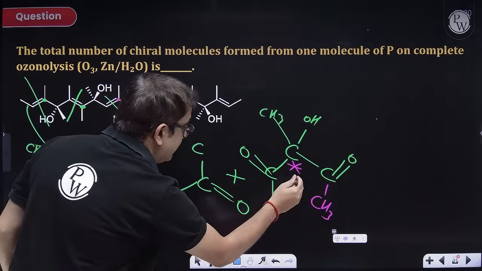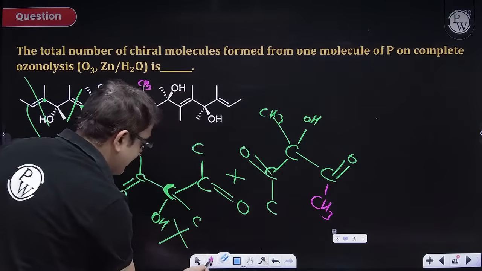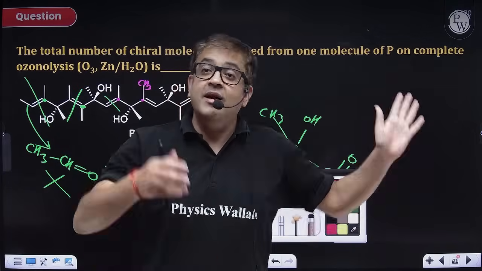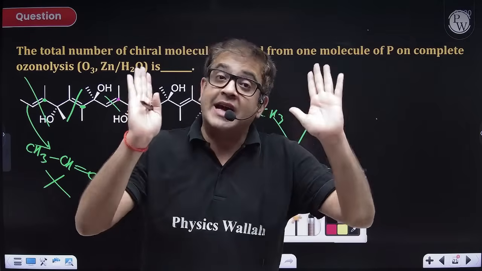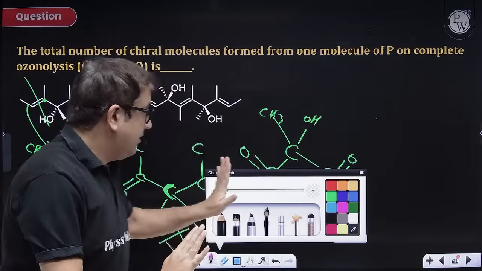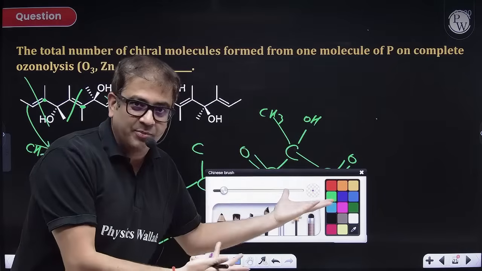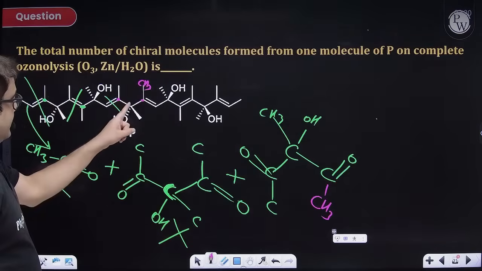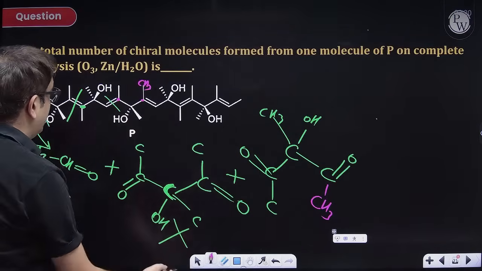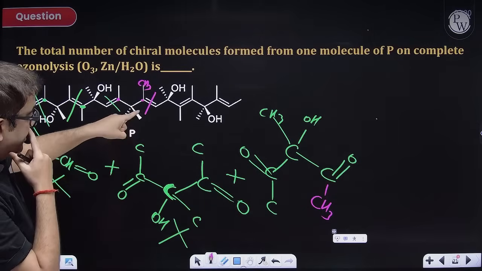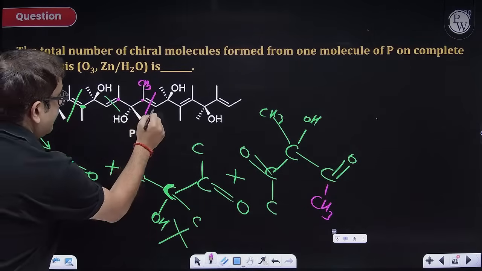Yes, you have to do it structurally. This is a JEE advanced question, beta. Obviously, you can see that by yourself. But yes, it will help you to revise ozonolysis very perfectly. So take out your pen and copy, and this is all drawing. So I am also drawing. So I guess we have drawn till here. So we have broken this and we have formed this. After this, we have to start from here.